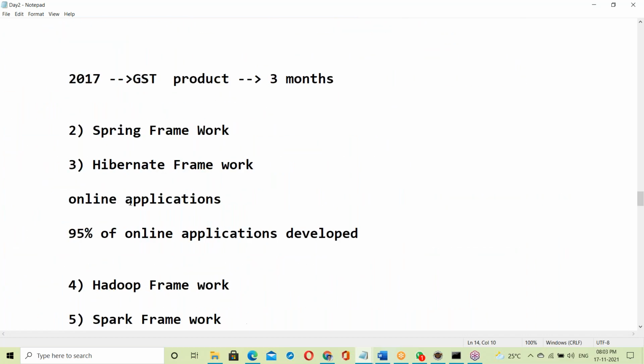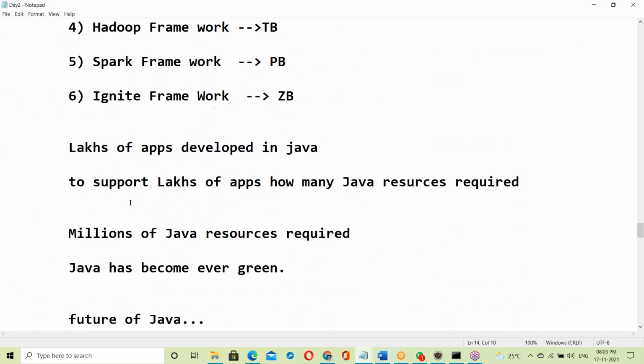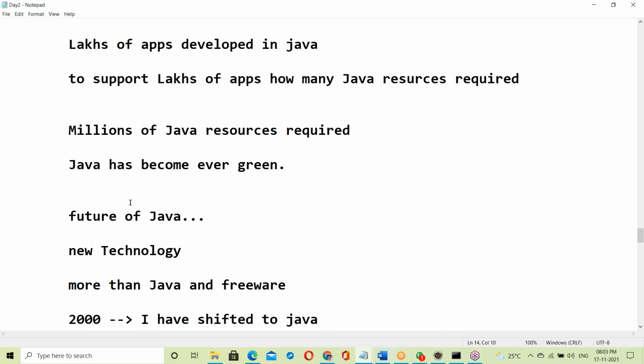About complete Java, from 1995 to today, what happened in Java was discussed, just like a storyline. The storyline was completely discussed.